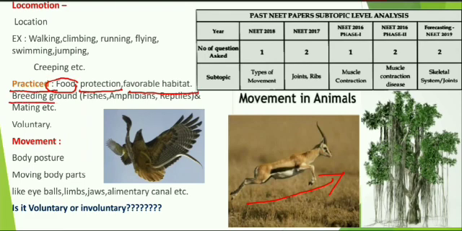Next, breeding ground, and this is found in particular animals like fishes, amphibians and reptiles. For breeding, these organisms select a suitable place that influences the eggs or progeny. So in the case of fishes, reptiles and amphibians, we have noticed these organisms migrating from one place to another place, especially in the case of fishes.